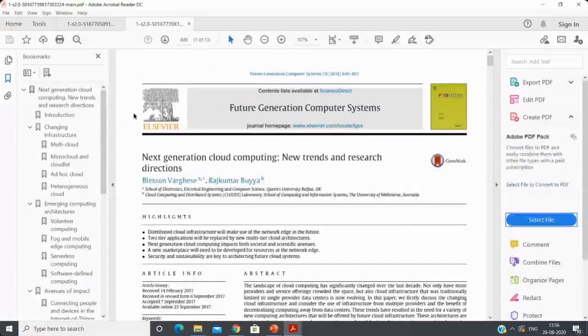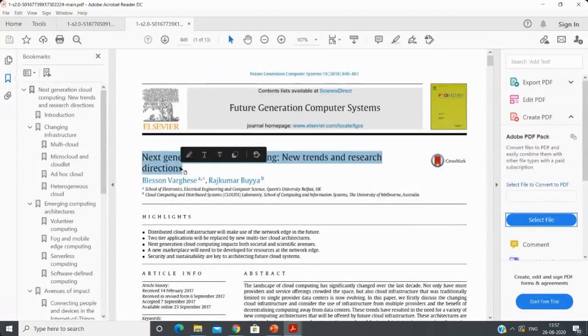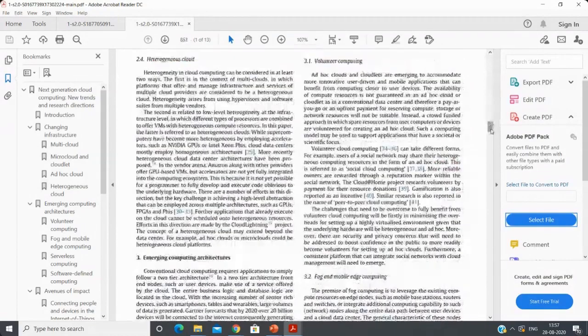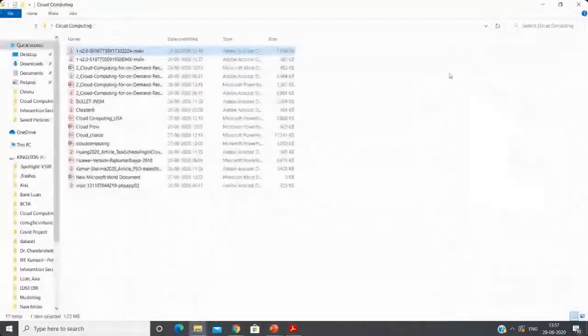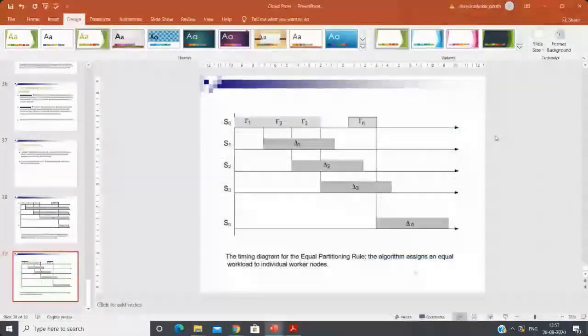If you want to see what the next generation of cloud computing is, this is a very good article. It was published recently in 2018 with Rajkumar Buyya. So you can see different applications and how different next generation models are available, and you will find different problems in this article, including upcoming challenges in cloud and fog environments.